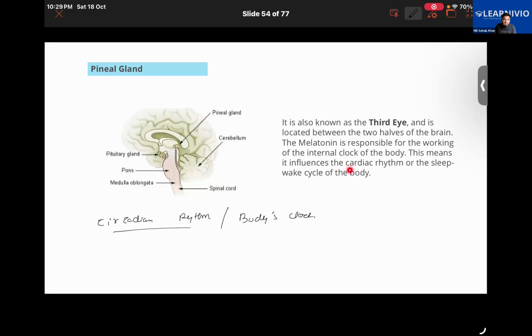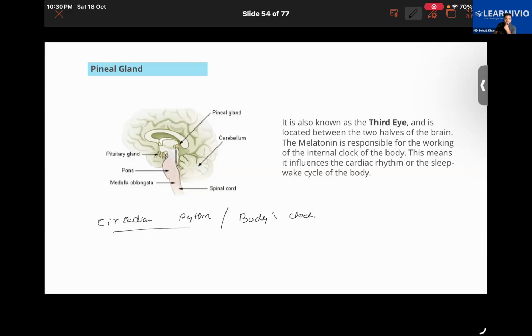When you go to sleep and when you wake up is controlled by melatonin. Is that much clear to everyone? Yes, sir.